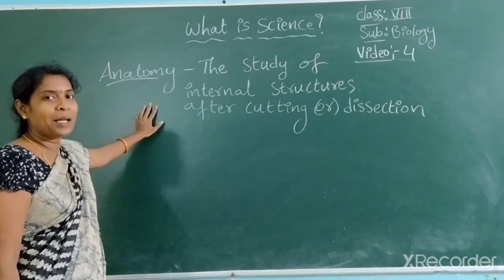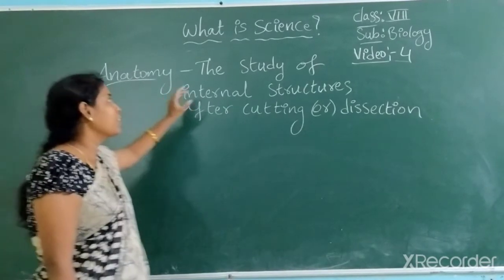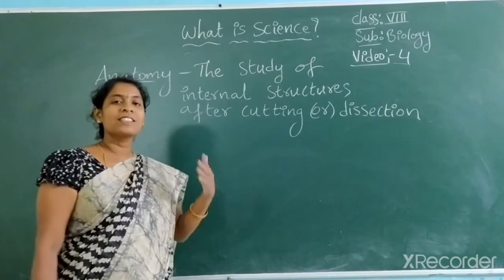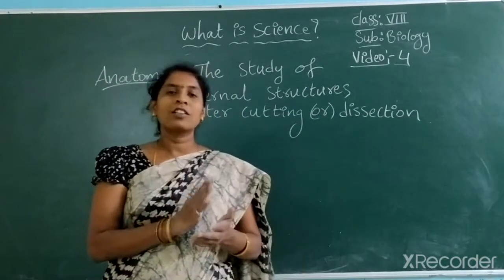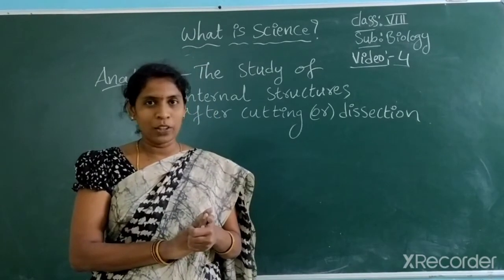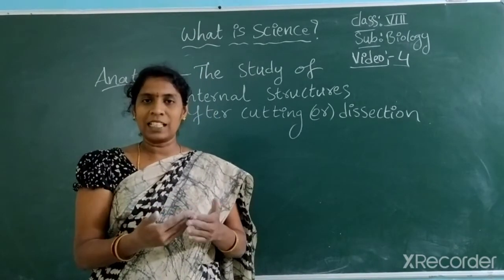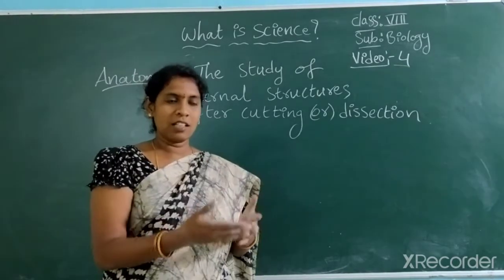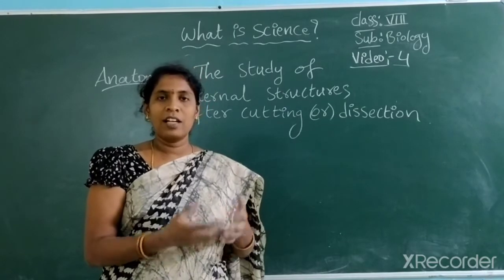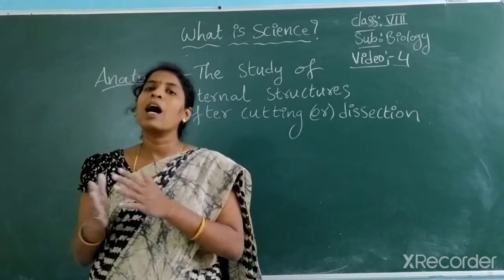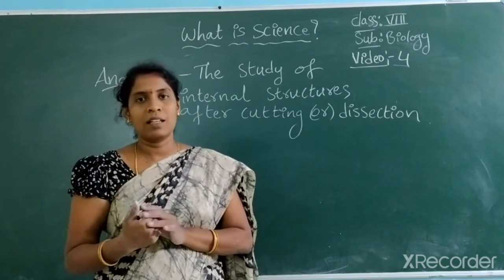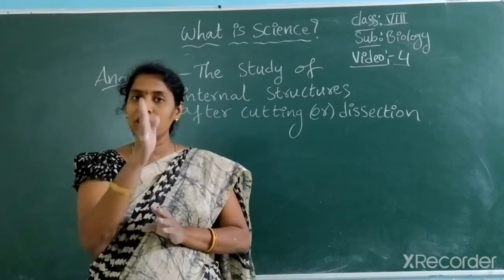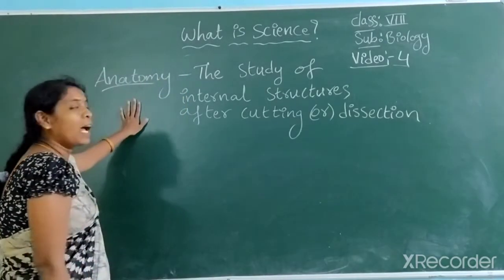So what do we study in anatomy? We study the different structures and parts present in our body after dissecting. This dissection takes place on a dead body, not on a live body. They dissect it, cut it and show the internal organs. This is the liver, this is the kidney, these are the lungs, and this is the heart. Each and every part is shown after dissecting. Studying the different structures present in our body after dissection is known as anatomy.